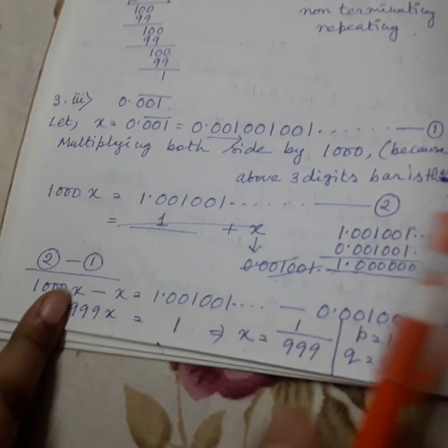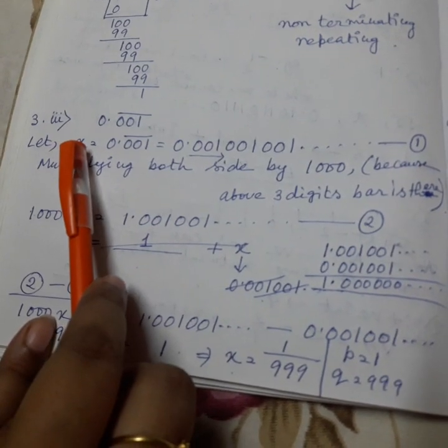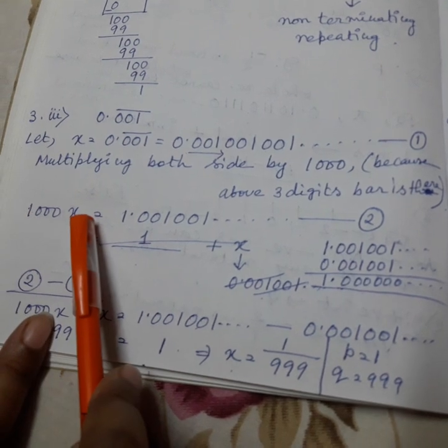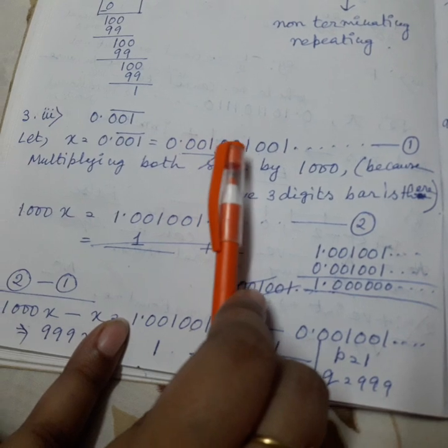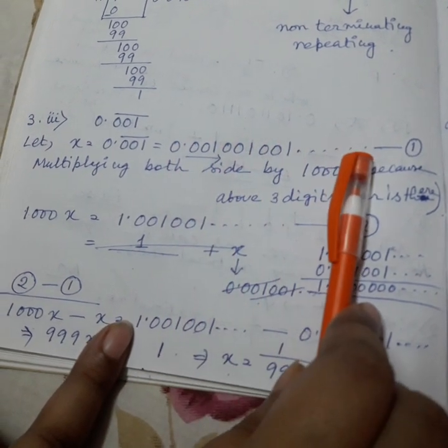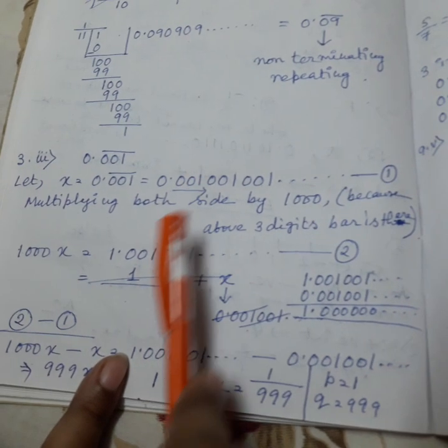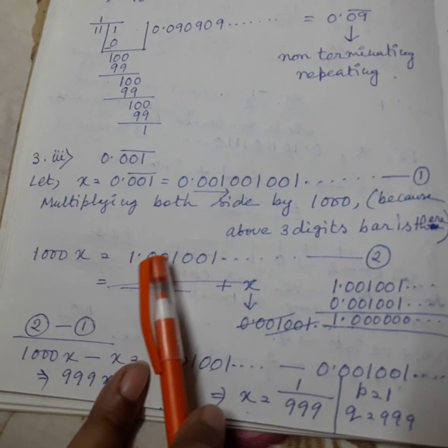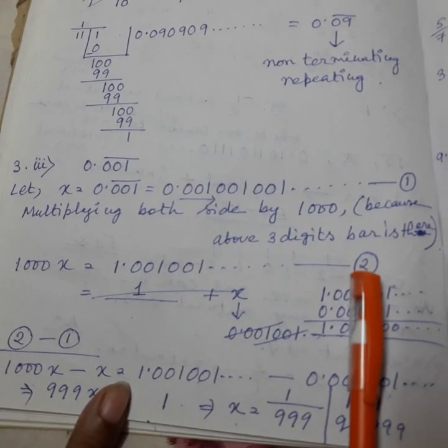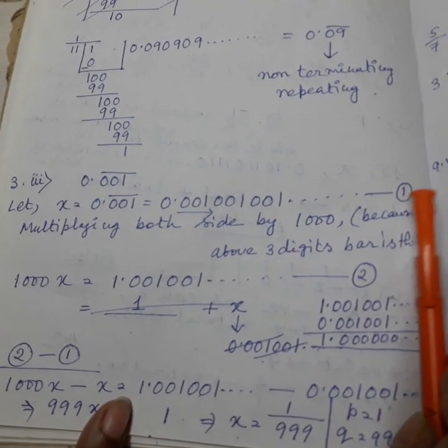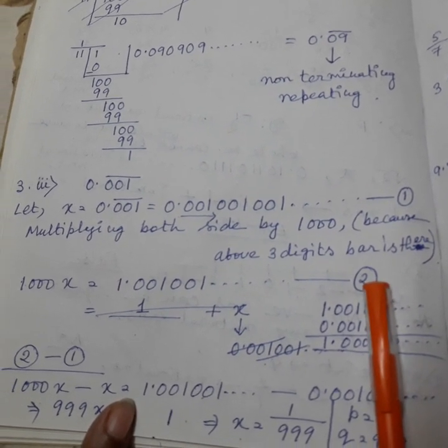Now if we multiply by 1000 on both sides, what will come? x into 1000 is 1000x, and 0.001001, if we multiply this by 1000, the point will shift after 3 digits, so it comes 1.001001 and so on, right? This is coming 2. This we made 1, and after multiplying by 1000 on both sides we are making 2.